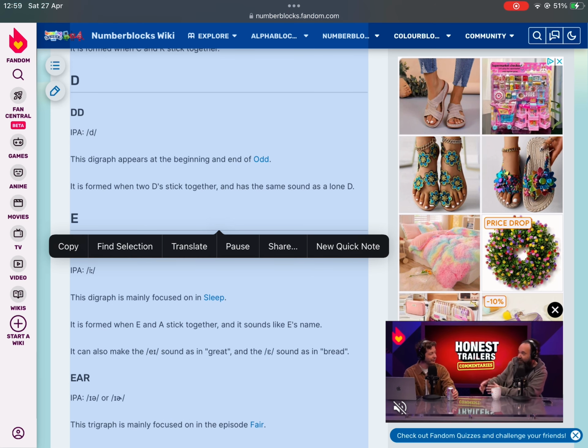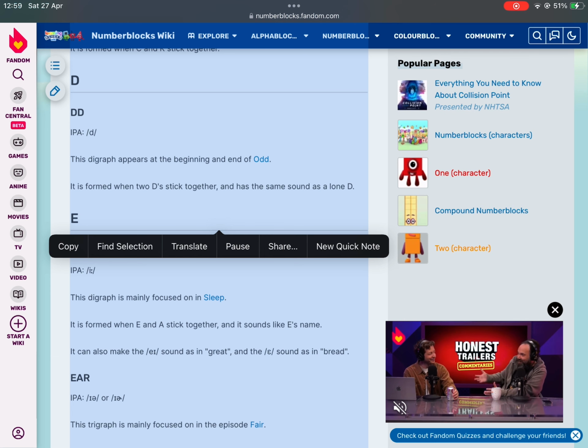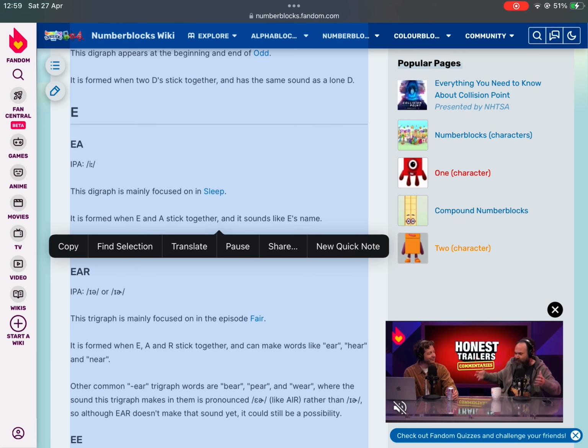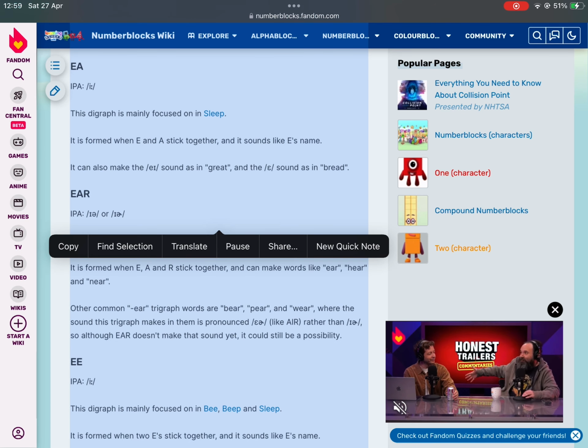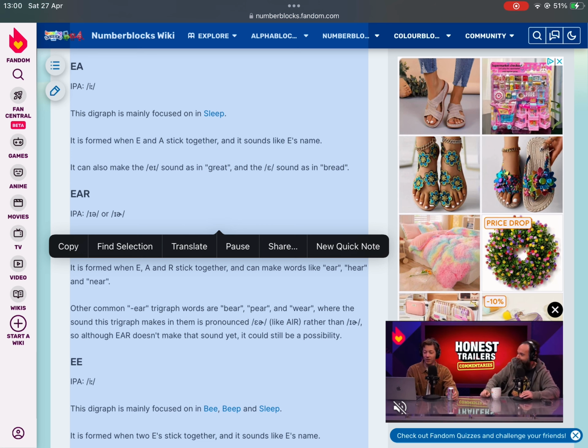DD, IPA D. This digraph appears at the beginning and end of odd. It is formed when two Ds stick together, and has the same sound as a lone D. EA, IPA I. This digraph is mainly focused on in Sleep. It is formed when E and A stick together, and it sounds like E's name. It can also make the A sound as in great, and the short E sound as in bread.